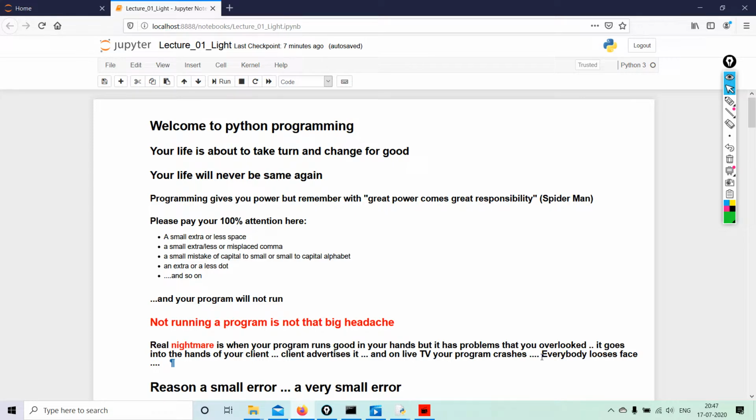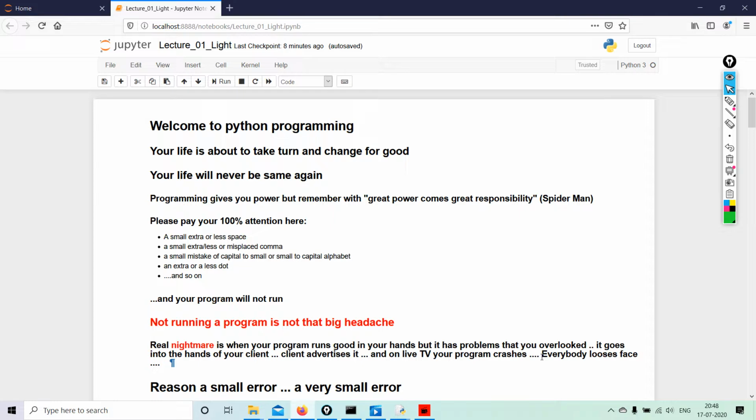Quoted by Spider-Man. Please pay 100% attention here. Very important. Whatever I say here is either going to make you or break you in terms of Python programming. A small extra or less space, a small extra, less or misplaced comma, a small mistake of capital to small or small to capital alphabet, an extra or a less dot, and so on, and your program will not run.